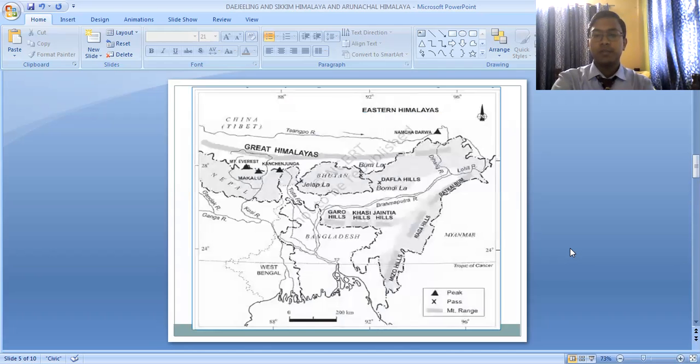Here is the peak Namcha Barwa, and here you can see the Sangpo river coming, and when it enters Arunachal Pradesh, it is known as Dihang. This Dihang river is later on joined by the Lohit river. They join together, enter Assam, and then it is known as the Brahmaputra, the third largest river of our country after Ganga and the Indus.